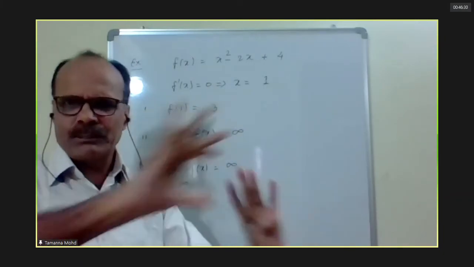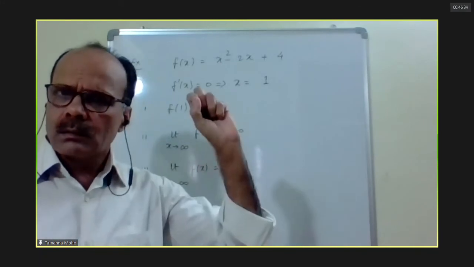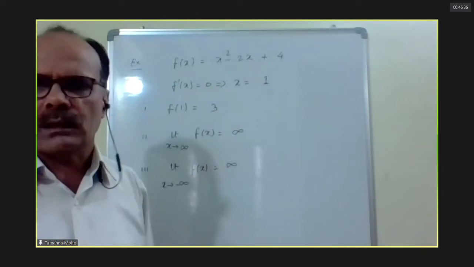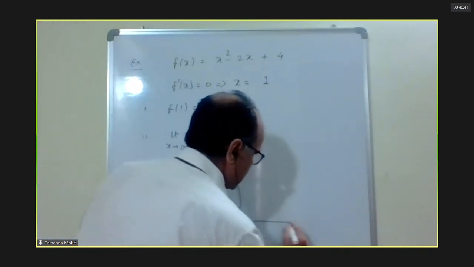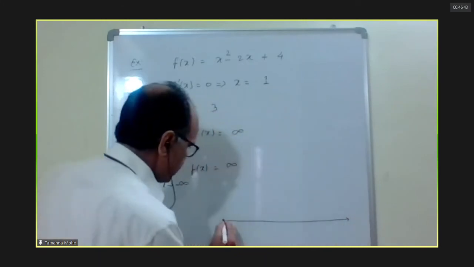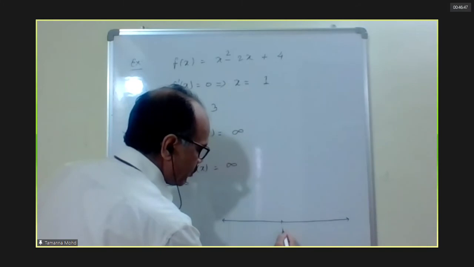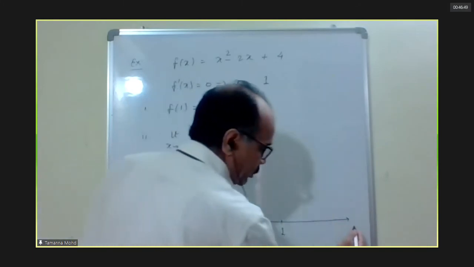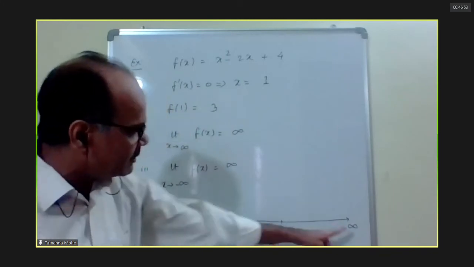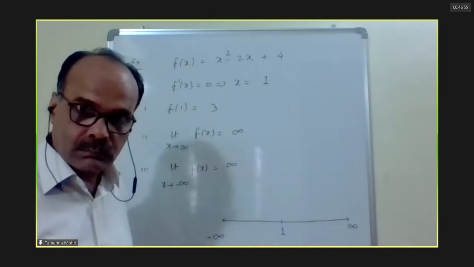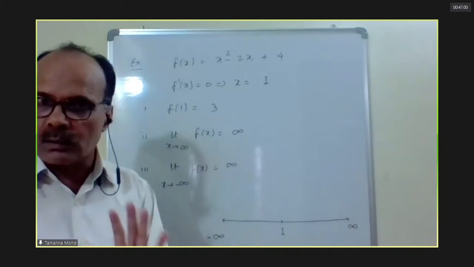See, I have written 5 points just to make you understand. Just within 10 or 15 seconds, you can plot the graph of a function on the real line. Only one critical point. I told you, we are not supposed to write infinity and minus infinity here. Purposely, I am committing this mistake just to make you understand.